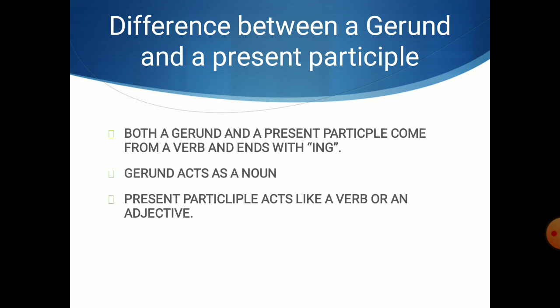There's a difference between a gerund and a present participle. Both a gerund and a present participle come from a verb and end with ing. But a gerund acts as a noun, while a present participle acts like a verb or an adjective.